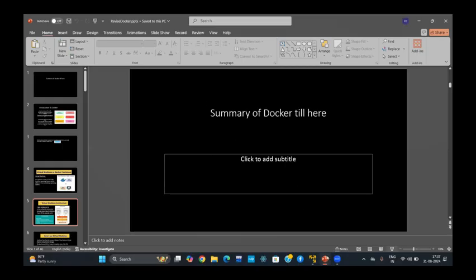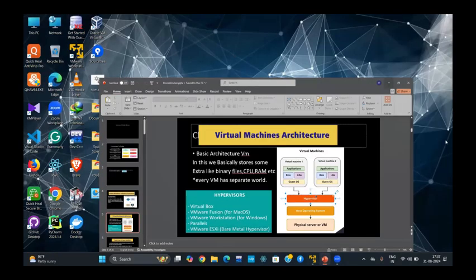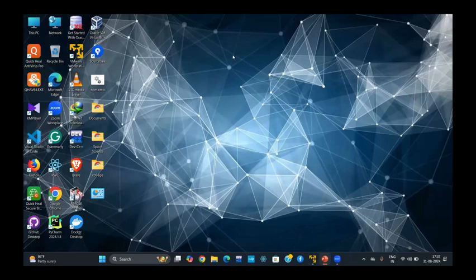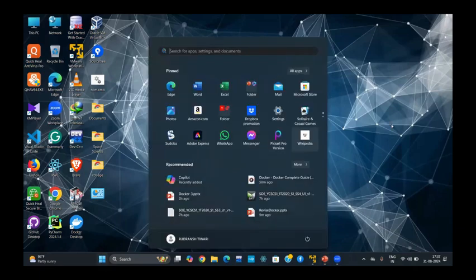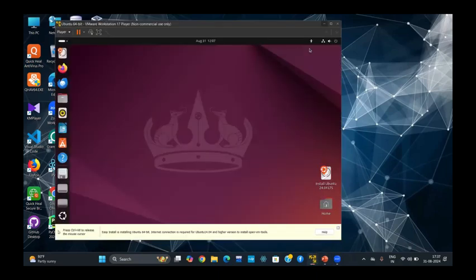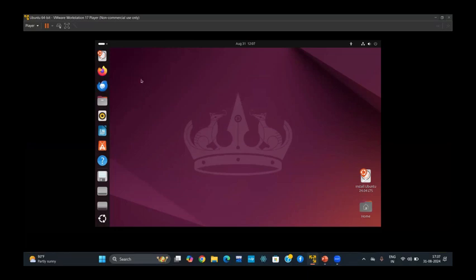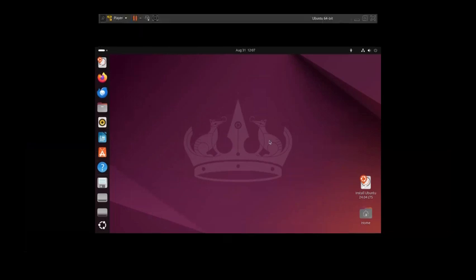If you want to see where your operating system is, this is my Windows. Here you can clearly see this is Windows 11. But if you want to use Ubuntu, you see it here. This is also Ubuntu that I'm using. If I have to work in Ubuntu, I work in Ubuntu, a basic interface. I don't have a problem working on this. If you want to work, then work with this.